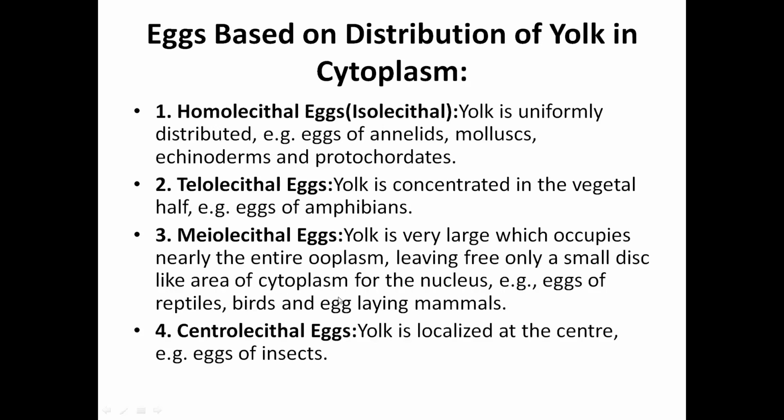Mesolecithal eggs, yolk is very large, which occupies nearly the entire ooplasm, leaving free only a small disc-like area of the cytoplasm for the nucleus. Example, eggs of reptiles, birds, egg-laying mammals. Centrolecithal egg, yolk is localized at the center. Example is eggs of insects.